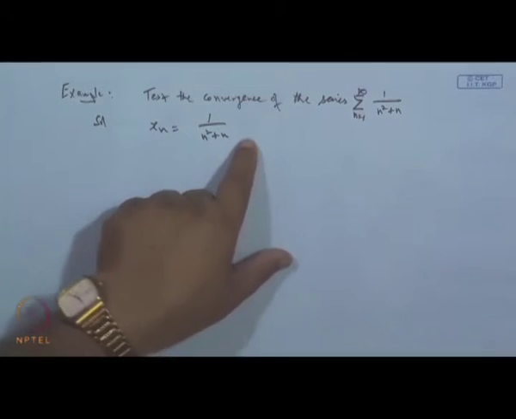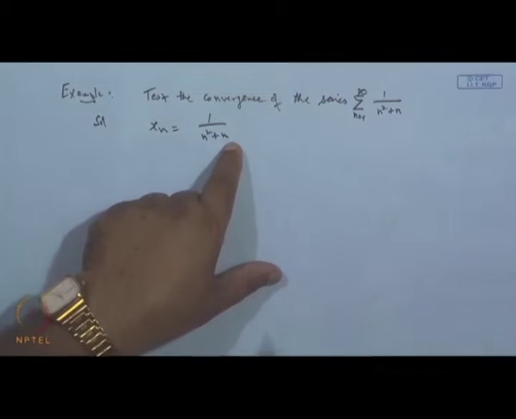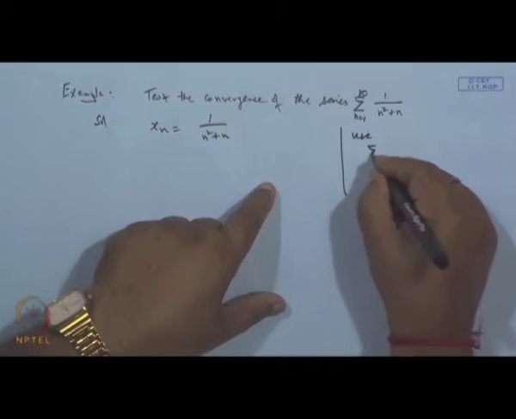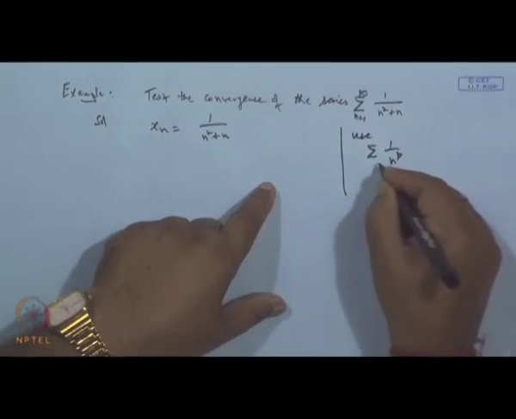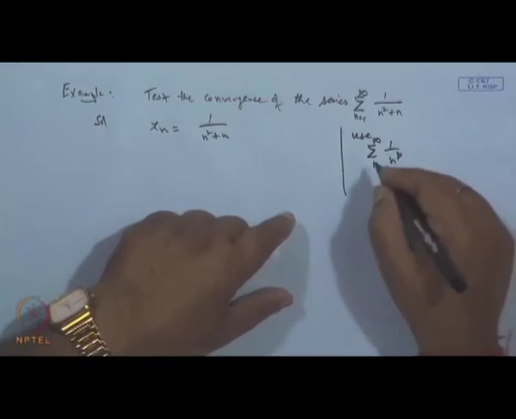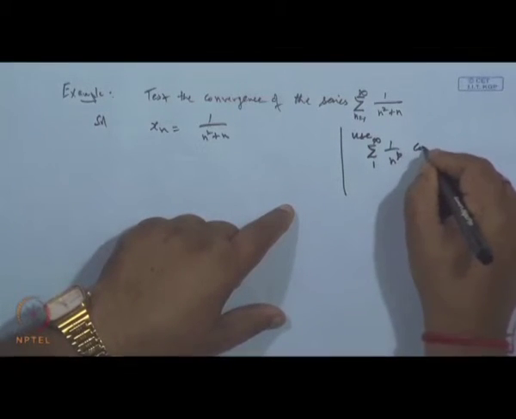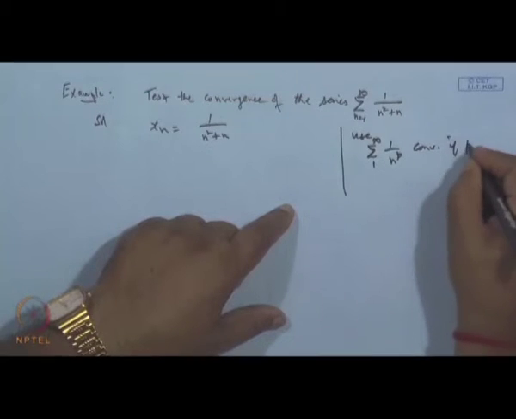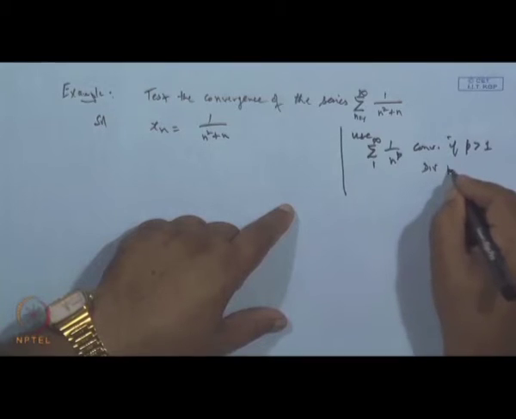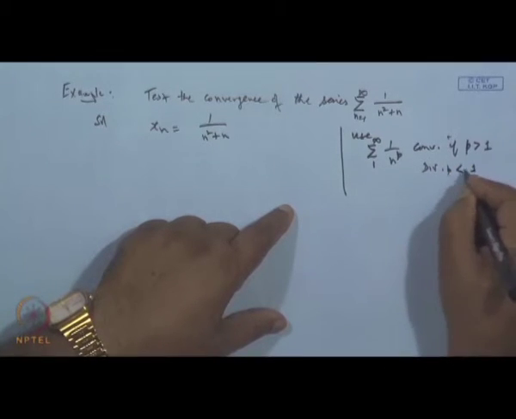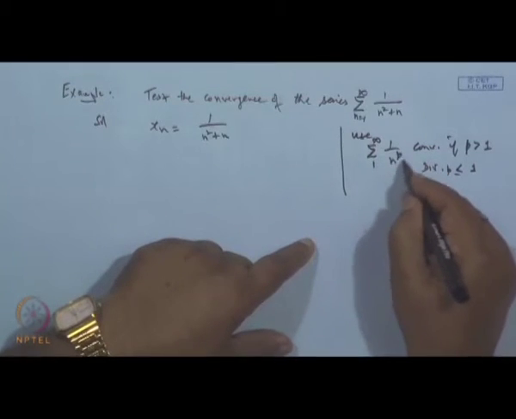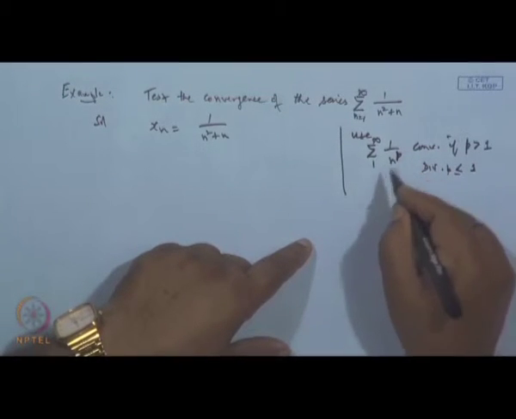Now, normally when we want to identify y n, we use this result: we know sigma 1 by n to the power p, when n is 1 to infinity, converges if p is strictly greater than 1 and diverges if p is less than or equal to 1. So, basically y n should be chosen in such a way that it falls in one of these categories.